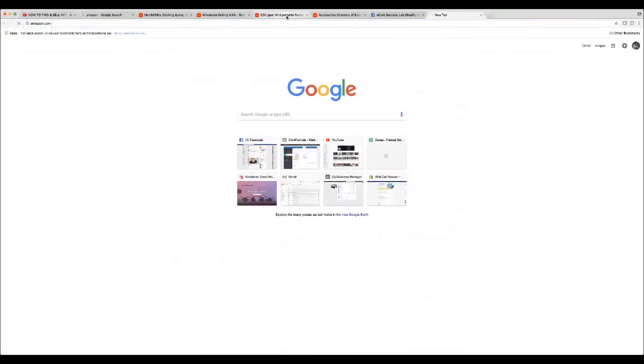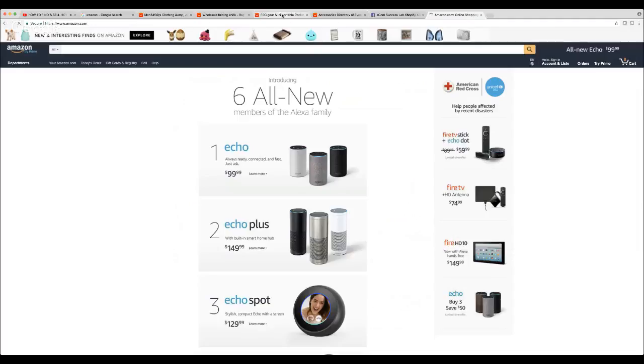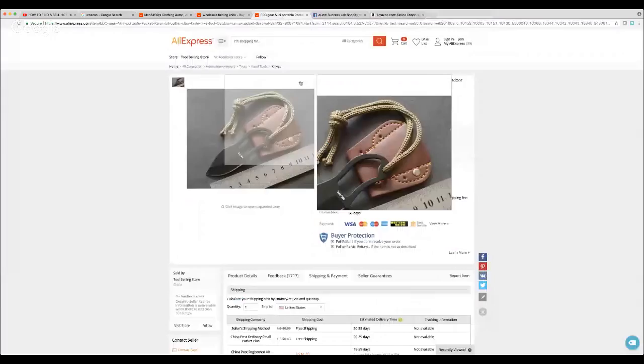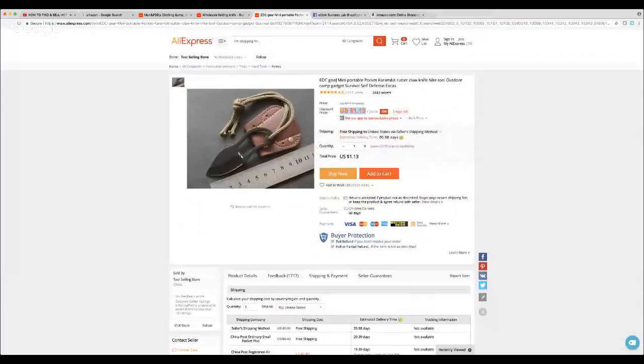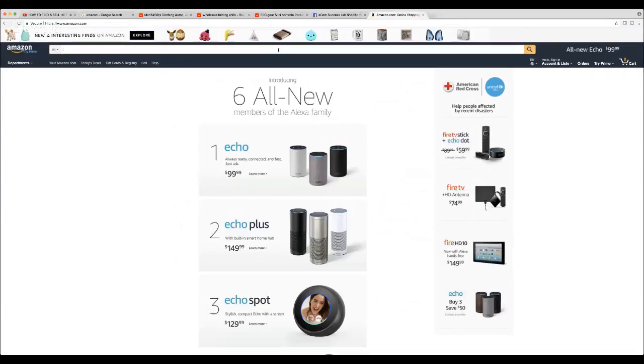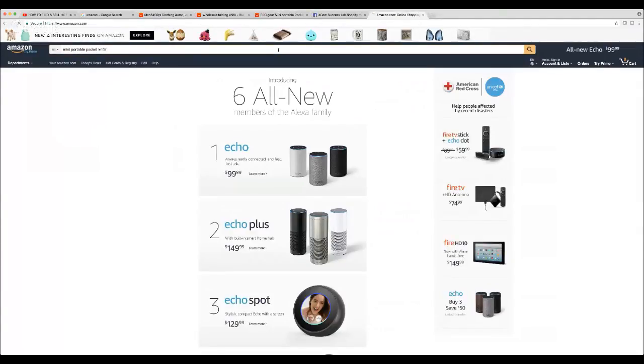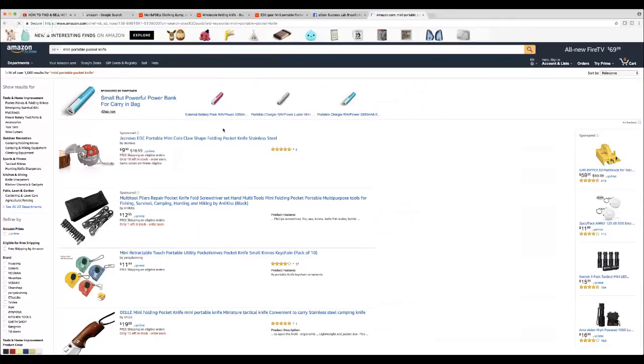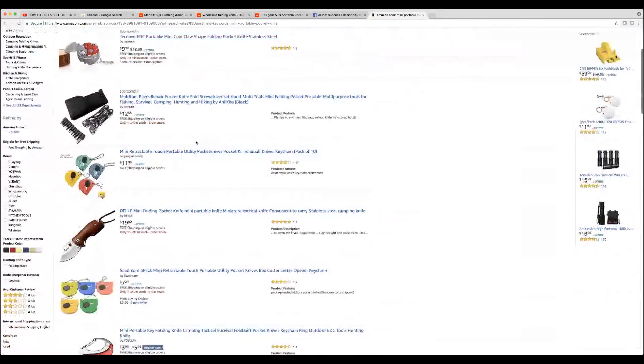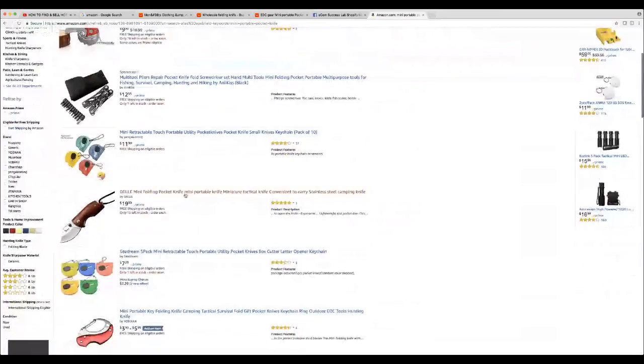All right. So let's see where it was at. This right here. So let's just look at the keywords here. So we have minimal, mini portable pocket knife. All right. So let's go ahead and go to Amazon. And we have a product just like it. All right. So this product looks very, very similar to the product we were just looking at.